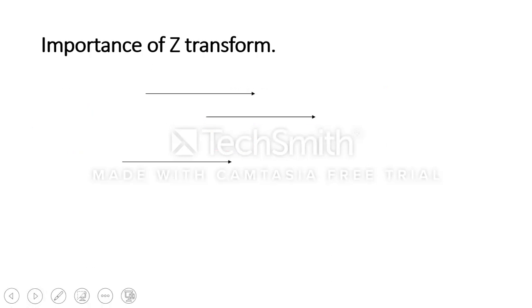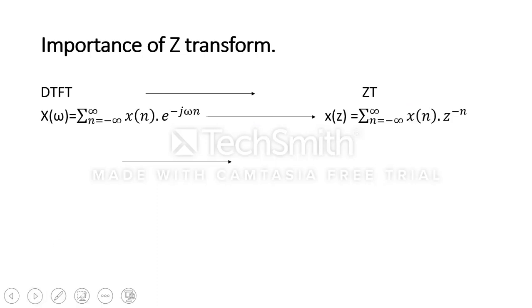Now there is still a drawback of Laplace transform: it is only for continuous time signals. Now what about the discrete signal? So that's why we go towards the Z transform. We know that the formula for discrete time Fourier transform is summation x[n] e to the power minus j omega n.